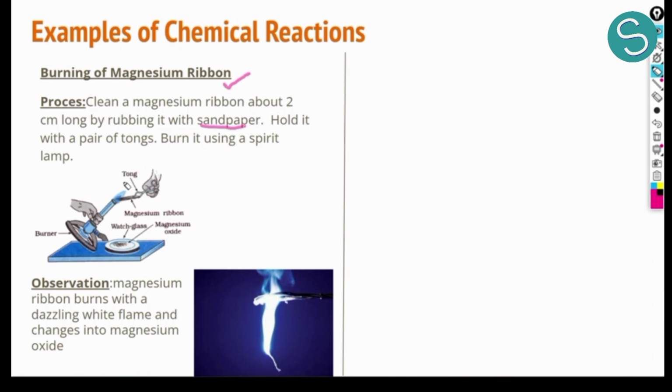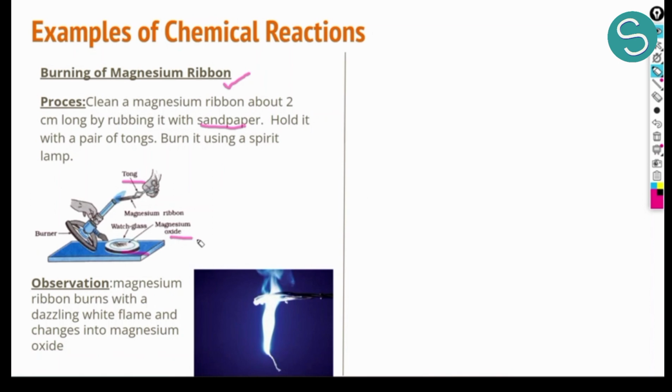Then with a pair of tongs, as you can see in this figure, we carefully hold the magnesium ribbon close to a burner. When we heat it or burn it, we observe that in a watch glass kept below, we have a powder-like structure which is magnesium oxide.